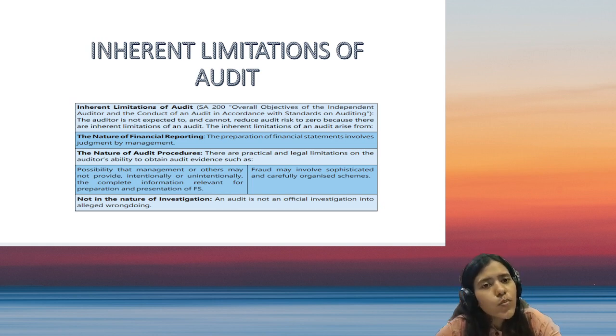So here and there, there could be a possibility that management's judgment is not reasonable in the eyes of the auditor, because judgment, as we all know, differs from individual to individual. So it could be a possibility that some judgment is okay as per management but not as per the auditor.